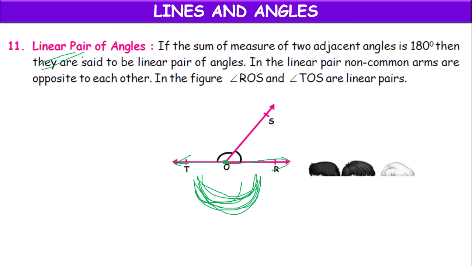Next, here ROS, this angle, and SOT, this angle, will make a linear pair. So their sum will be equal to 180 degrees.